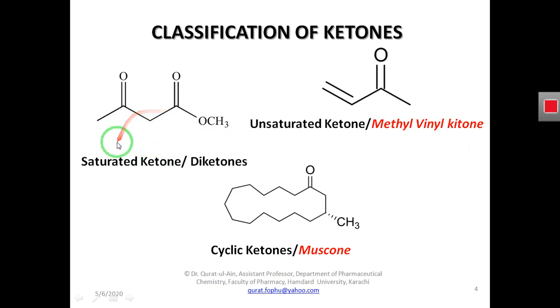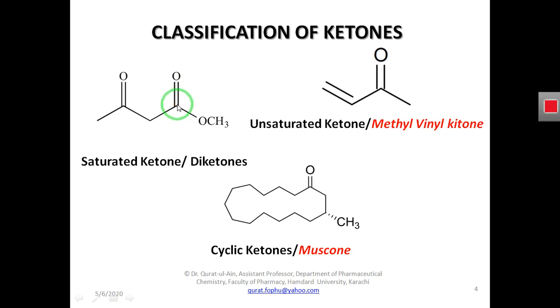All those ketones that do not have any double bond in their structure come as saturated ketones. As you can see here, this is a ketone as it is having a carbonyl functional group. Dear students, this pointed tip indicates a carbon atom.